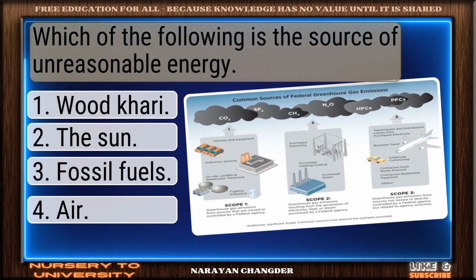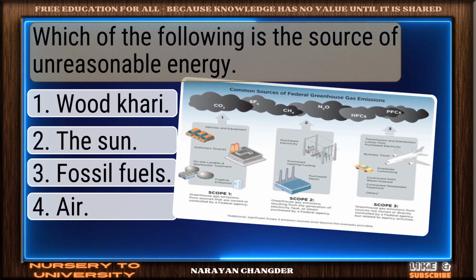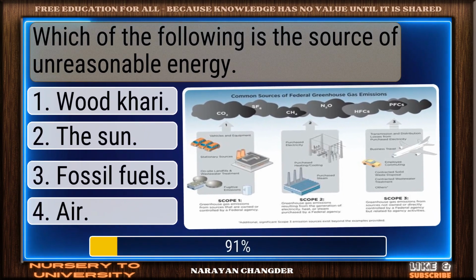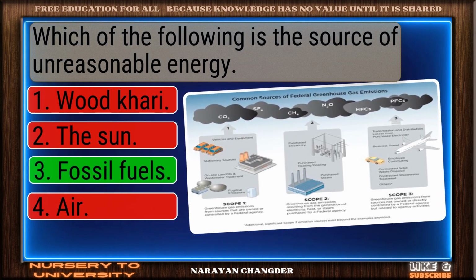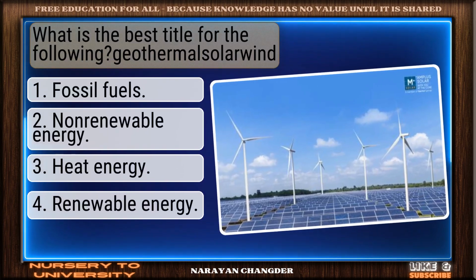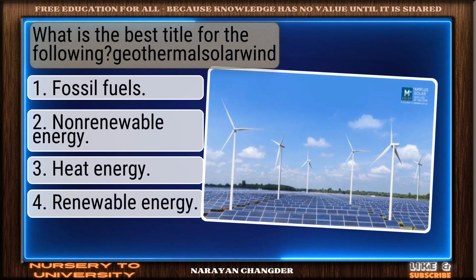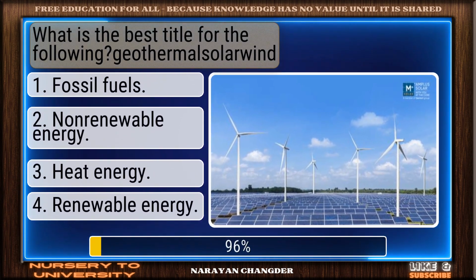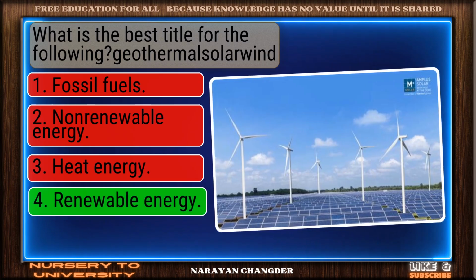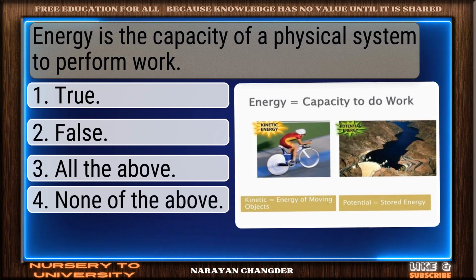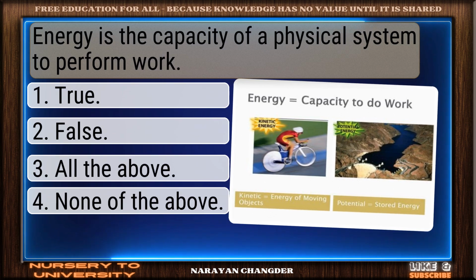Which of the following is the source of unreasonable energy? Smart move. Fossil fuels is accurate answer. What is the best title for the following? Geothermal, solar, wind? Perfect. Renewable energy is the one. Energy is the capacity of a physical system to perform work.